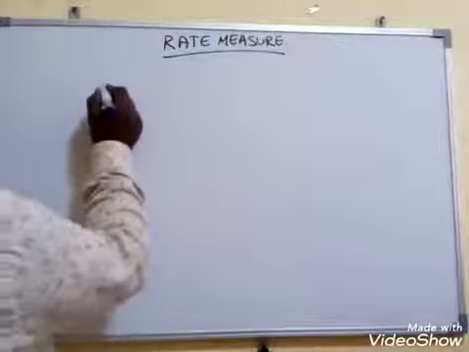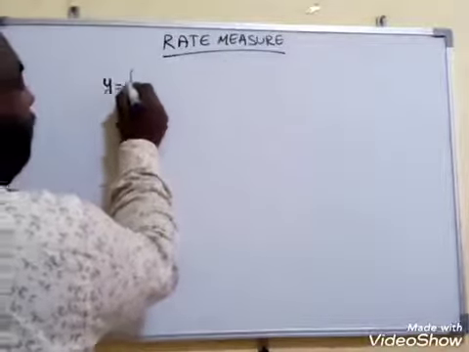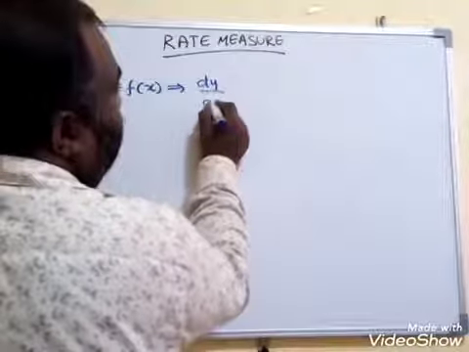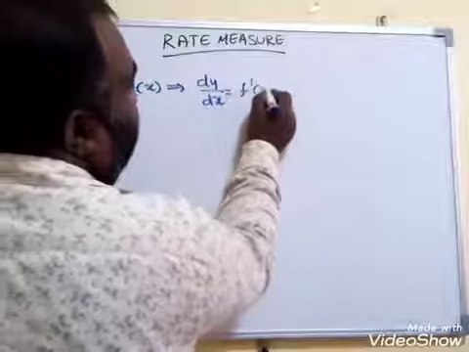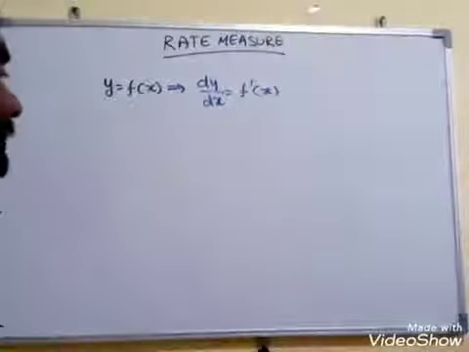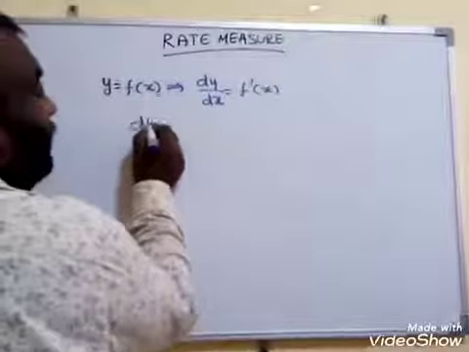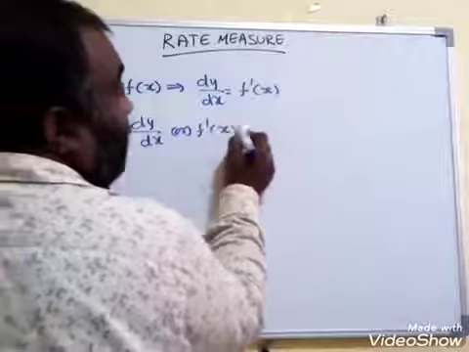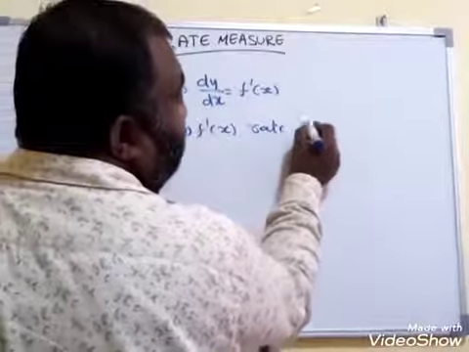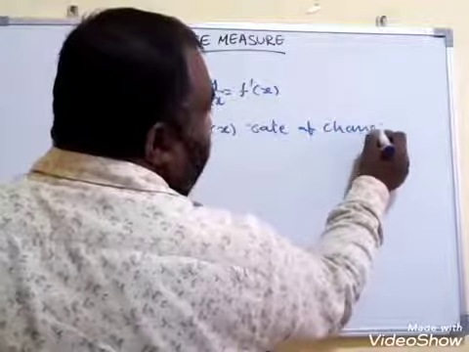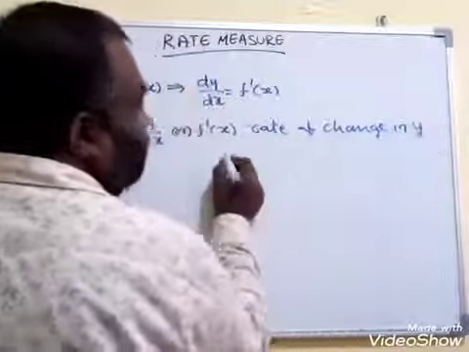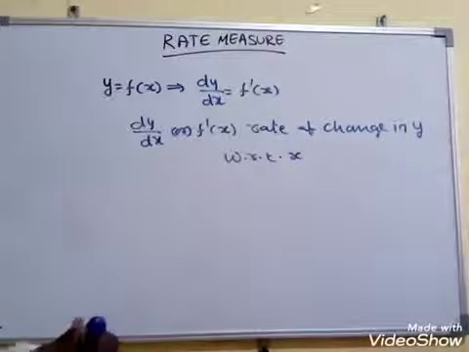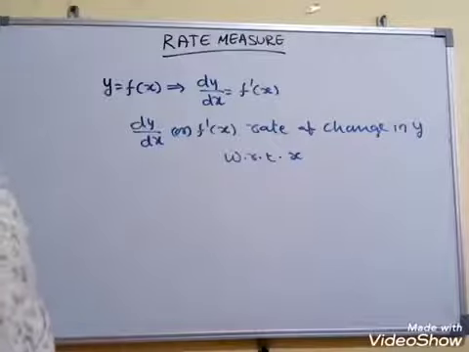That is, if a function is defined as y is equal to f of x, such that dy by dx is equal to f dash x, then we say dy by dx or f dash x is the rate of change in y with respect to x.